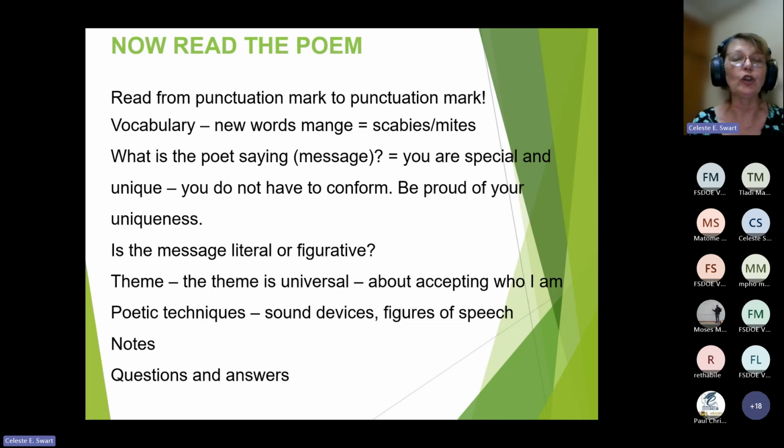Okay, so the poet's message is saying you are special. You are unique. You do not have to conform. You must be proud of your uniqueness. None of us is the same. Each and every one is special. Be proud of being unique. Be proud of being different.